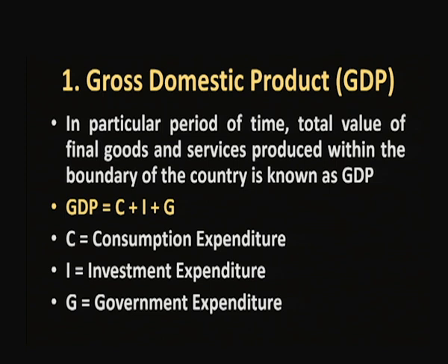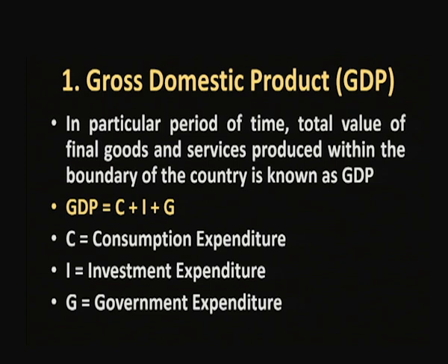Please remember, I am saying financial year. Financial year means April 1st to March 31st. These 12 months are considered as one year, but not January to December. Please keep that in mind. Because of agriculture production, our financial year was decided from April to March, not January to December.